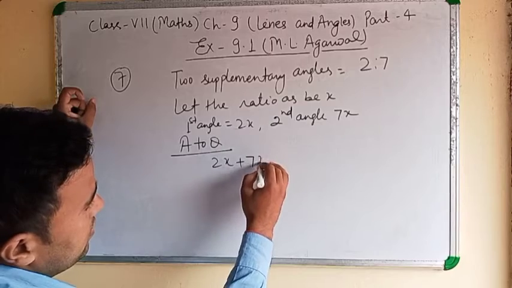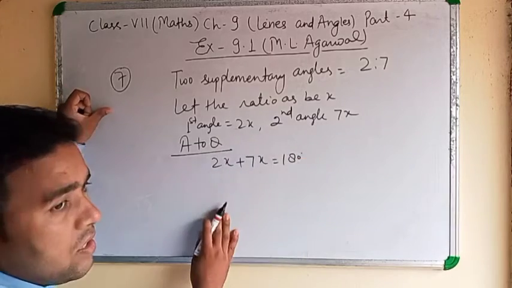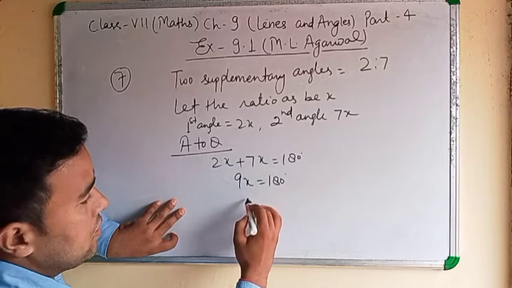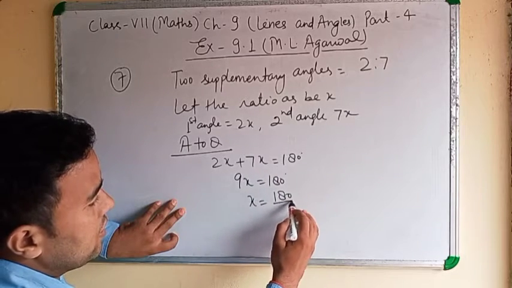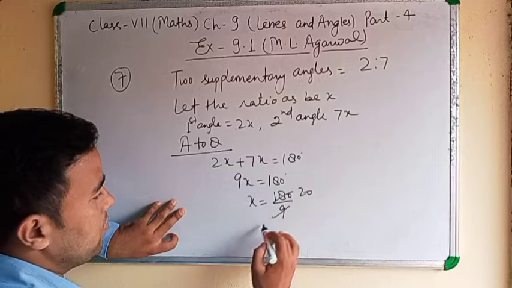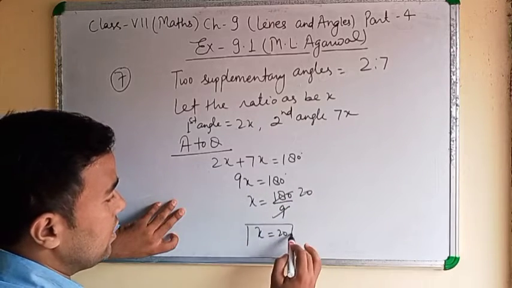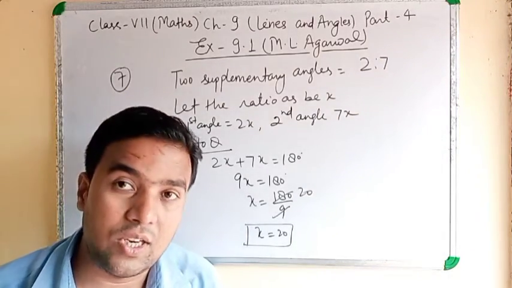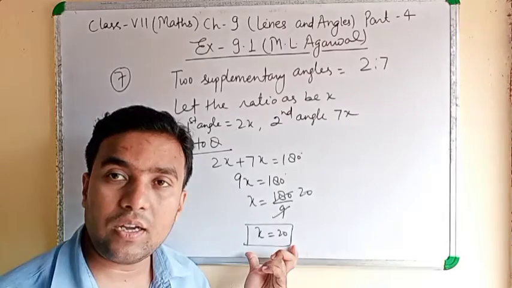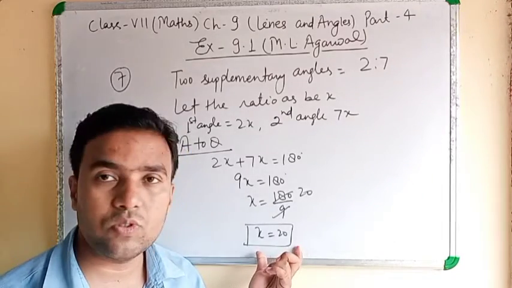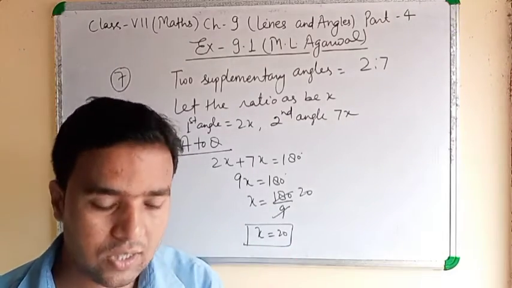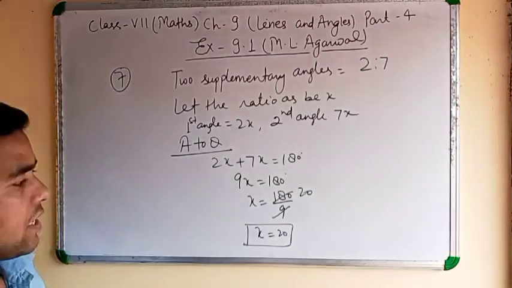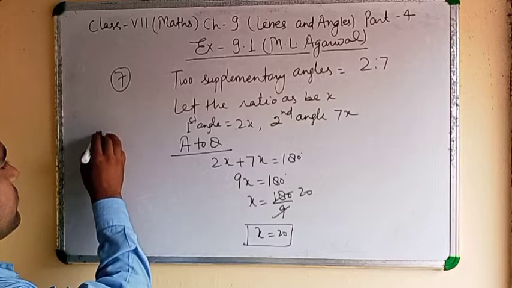2x plus 7x equal to 180 degrees. 2x plus 7x, 9x equal to 180. Then x equal to 180 by 9, which means x equal to 20. In the previous question it was asking to find the value of x only. If it asks to find the value of x, only do this much. But if the question asks to find the angles also, clear? Here it is asking angles, so first angle